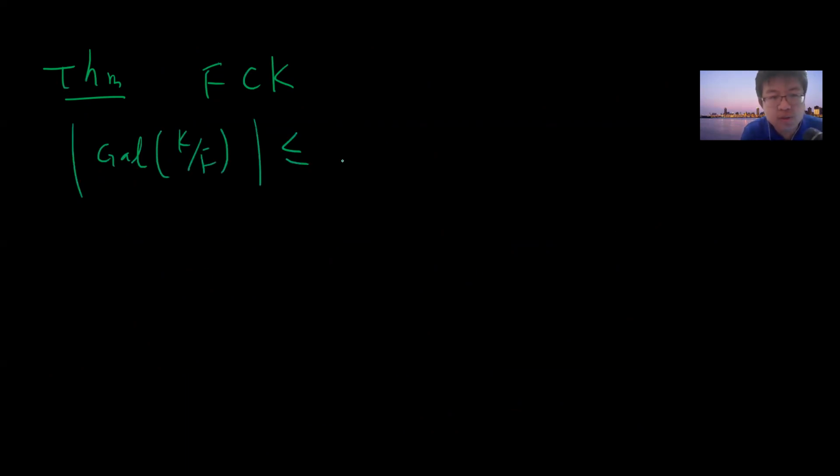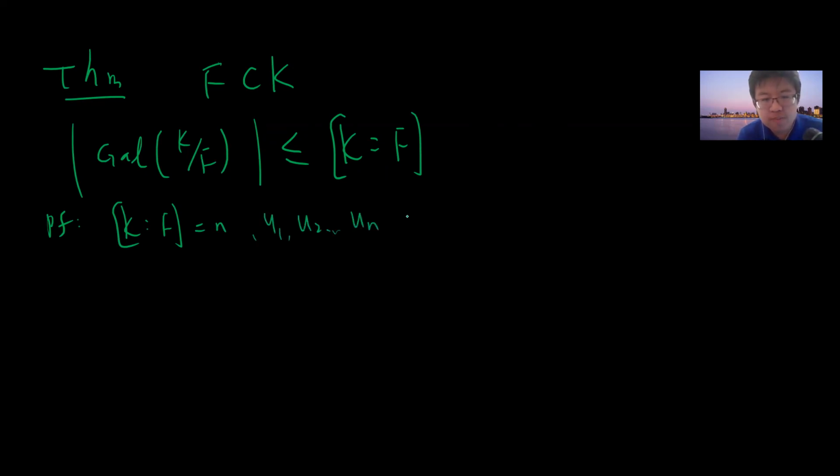Okay, so now we can go to this theorem. Our goal is to prove that K is a finite extension over F. Sorry for my sometimes changing notation. We want to prove that the order of the Galois group of K over F is less than or equal to the dimension of the field extension K over F. The proof is not difficult. Let's say K over F has dimension n, so let u1, u2, up to un be a basis. We want to prove this by contradiction.